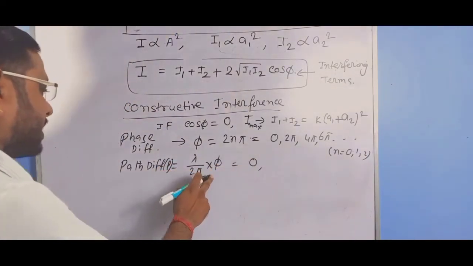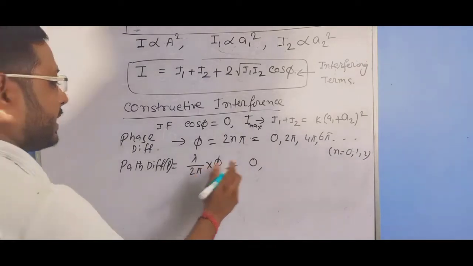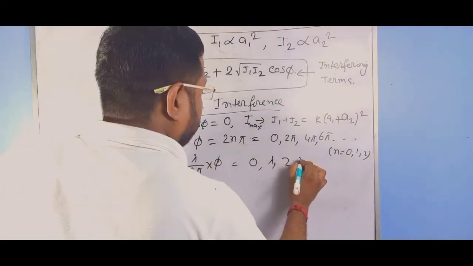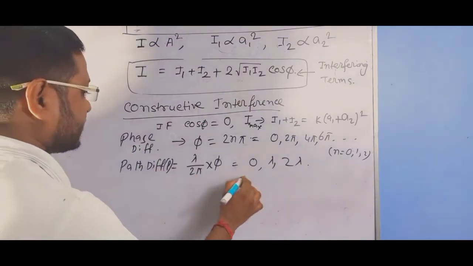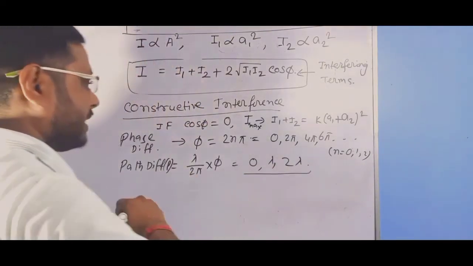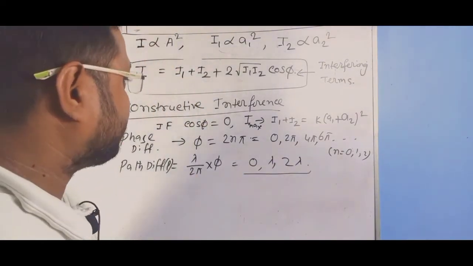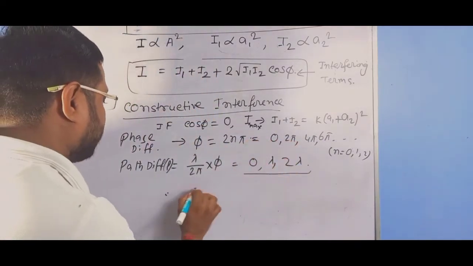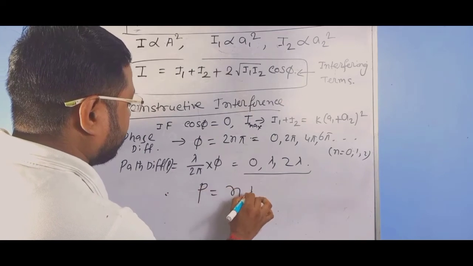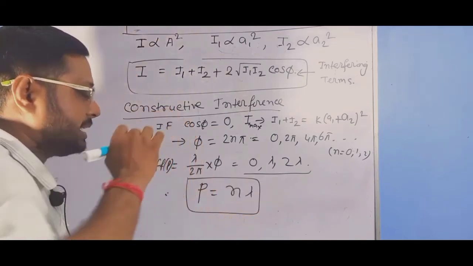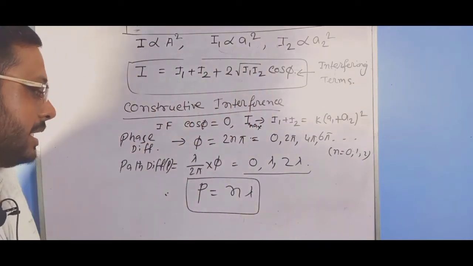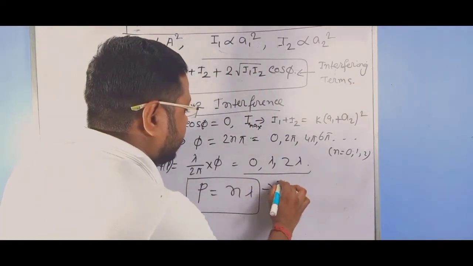If we take phi equal to 2 pi, then the path difference equals lambda. Phi equal to 4 pi, then it is 2 lambda. That is, the path difference is an integral multiple of lambda. So the phase difference is an even multiple of pi, and the path difference P equals n lambda is the condition of constructive interference, n equal to 0, 1, 2, 3, that is an integral multiple of wavelength.